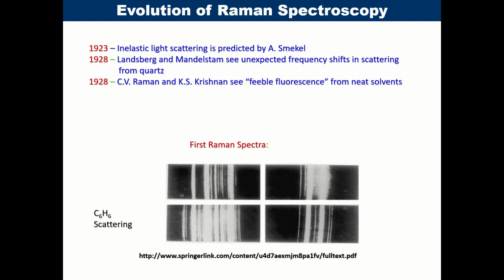Now on your screen is the first spectrum taken by Raman, and this was for benzene. The scattered light was made to fall upon the photographic plate, and there were rings, bright lines observed on the photographic plate of different intensity.